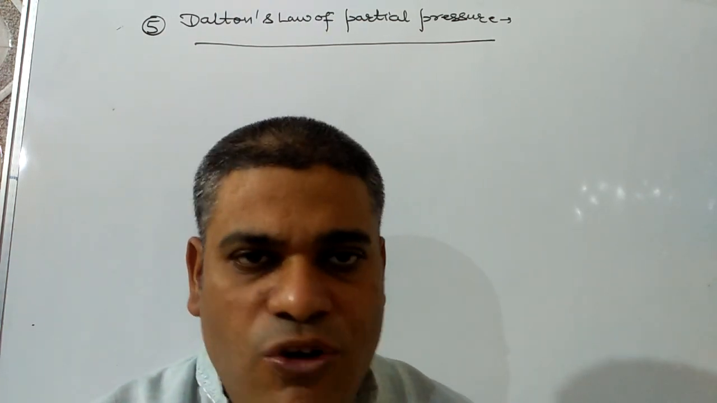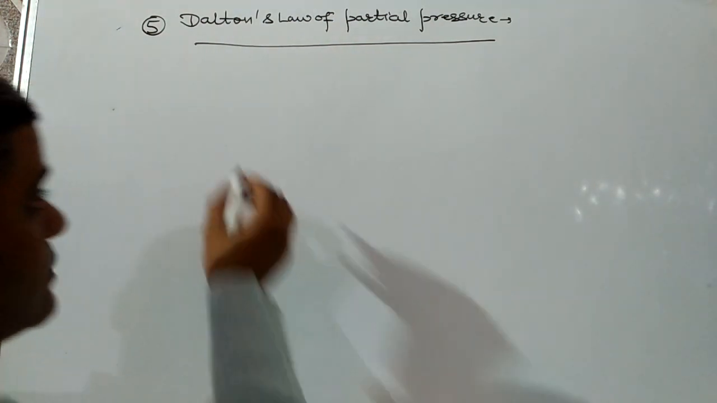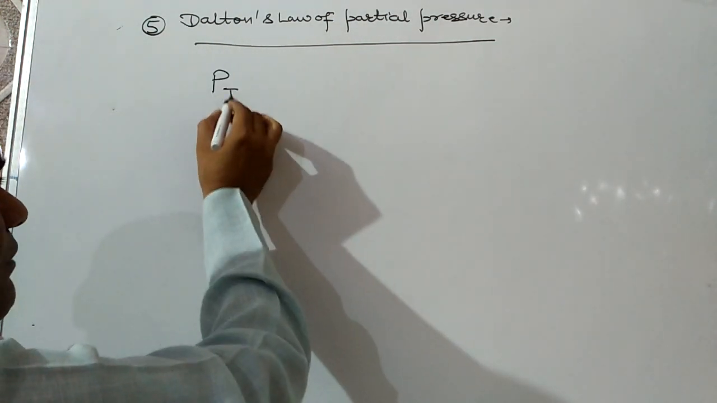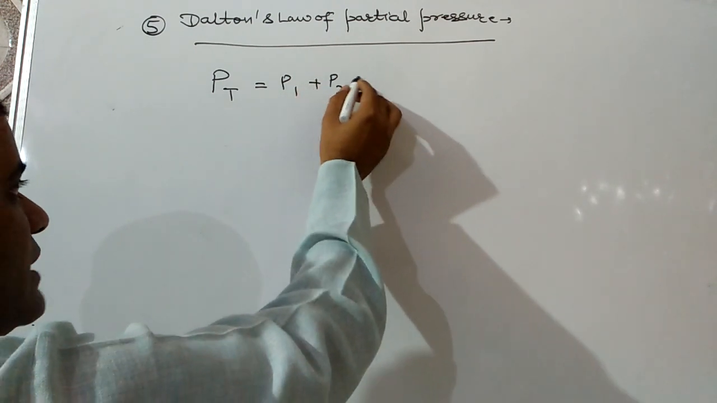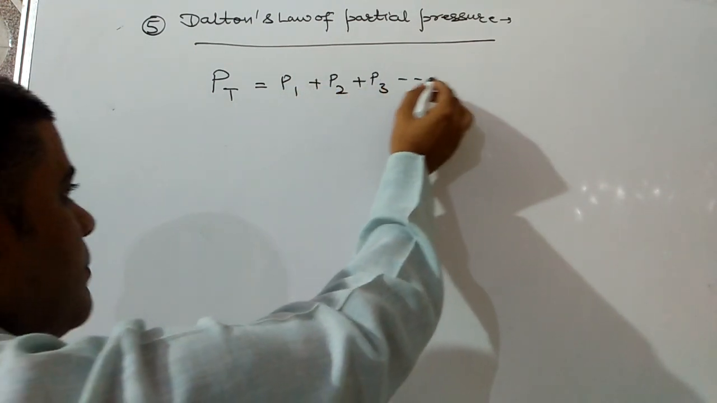That is known as Dalton's law of partial pressure, and according to it, P total will be equal to P1 plus P2 plus P3 and so on up to Pi.